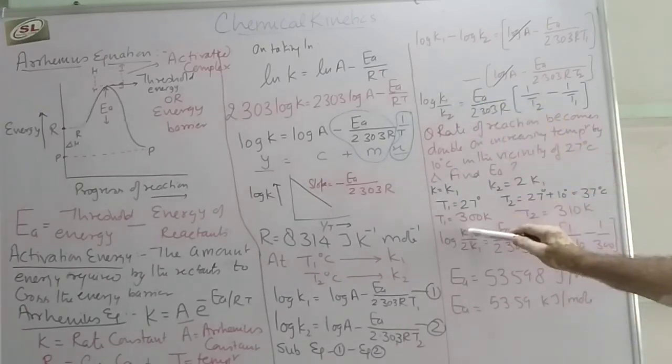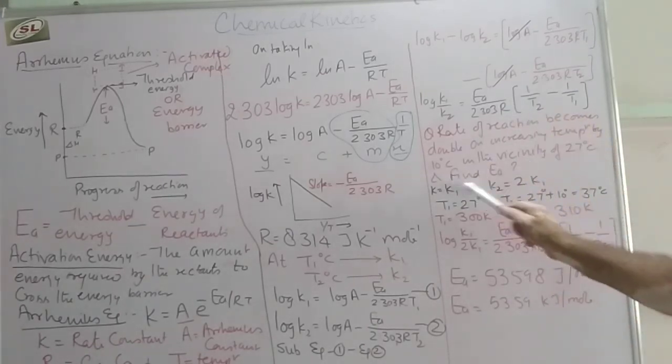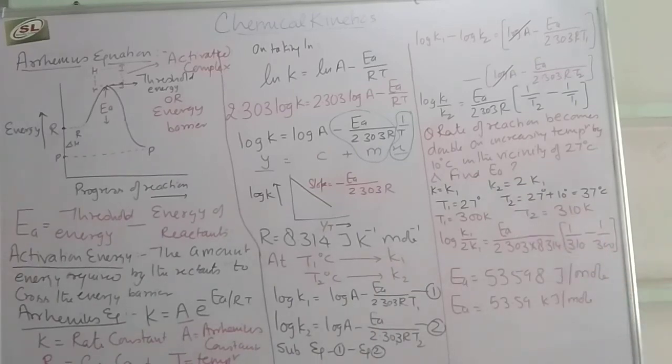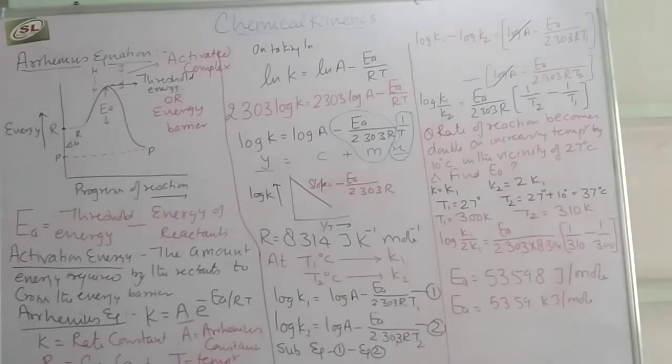Log of K2 upon K1, K2 will be twice of K1, R is 8.314. Activation energy we have to find out. T2 is 310, T1 is 300 Kelvin, and when we calculate it, it will come to 53.59 kilojoule per mole.